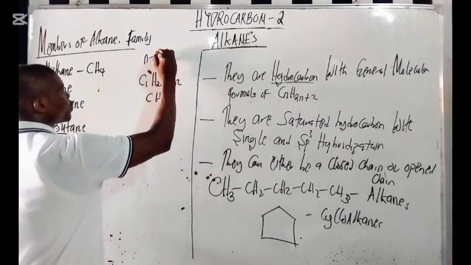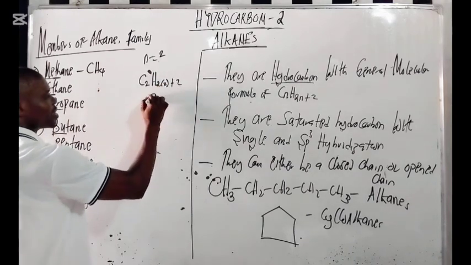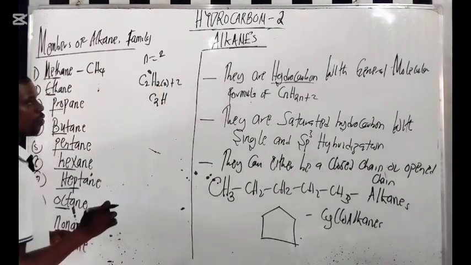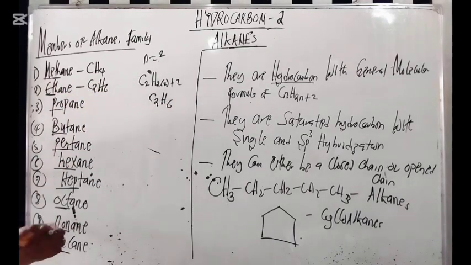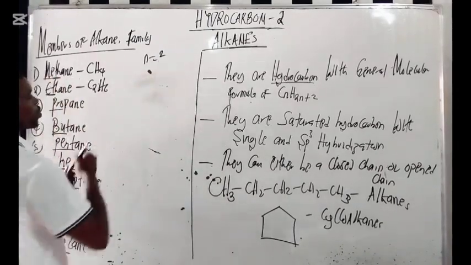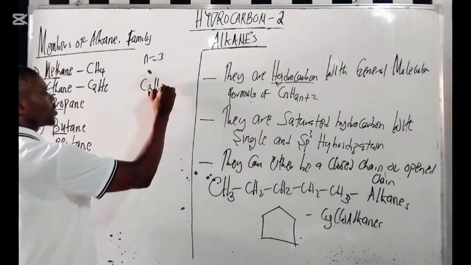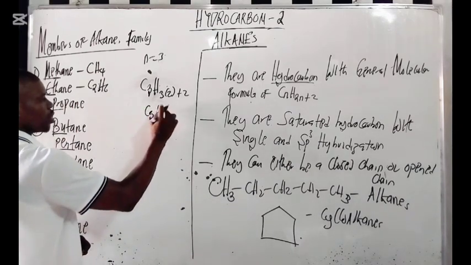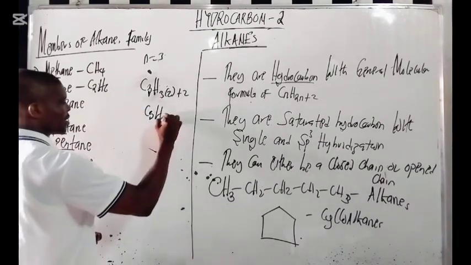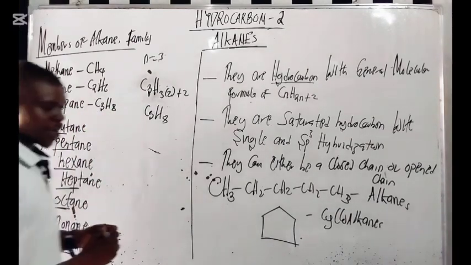Now for ethane, n equals 2. If we put 2 here and here, what are you going to get? C2H(2 times 2 is 4, plus 2) is 6. So we have C2H6. Right? Now propane, my n equals 3. If I put n equals 3 here, what am I going to get? C3H(3 times 2 is 6, plus 2), which is 8. So if you check it very well, you have C3H8.